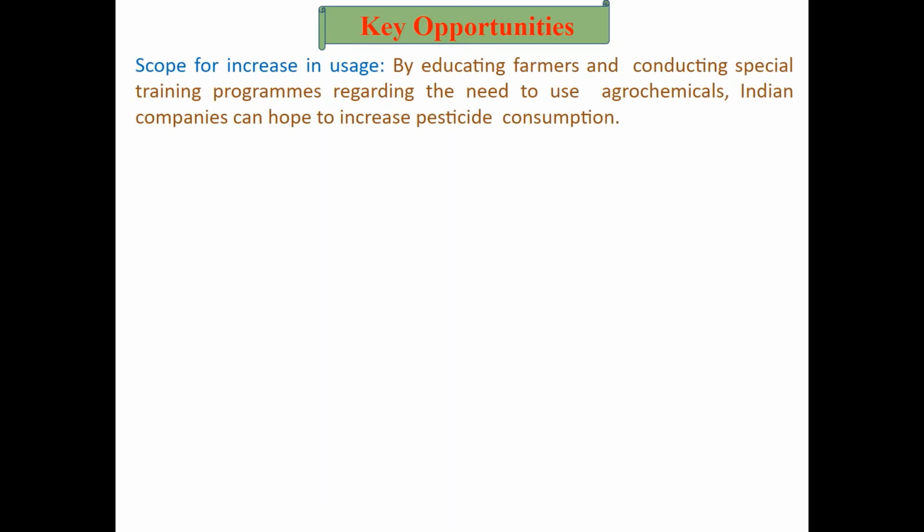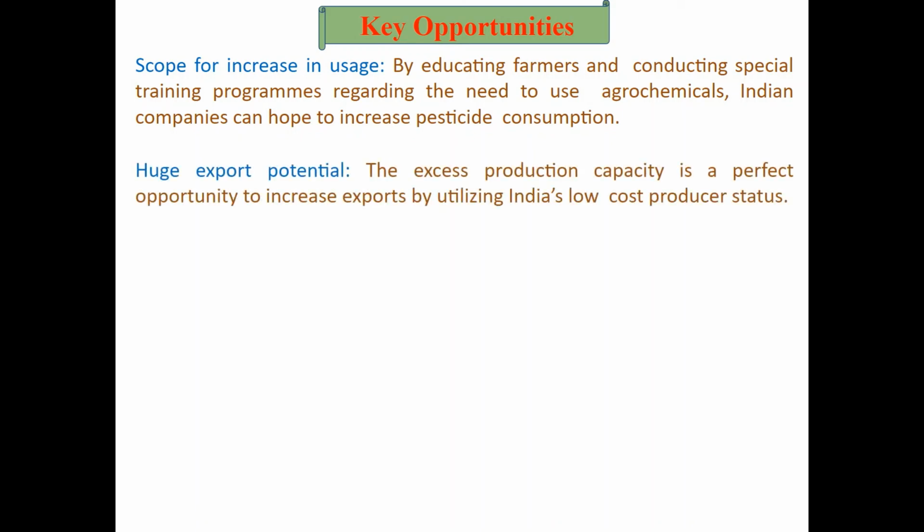Now what are the key opportunities? It includes four main key opportunities. First one, scope for increasing usage. By educating farmers and conducting special training programs regarding the need to use agrochemicals, Indian companies can hope to increase pesticide consumption. Second one, a huge export potential.